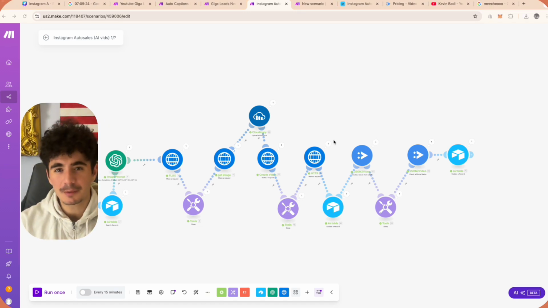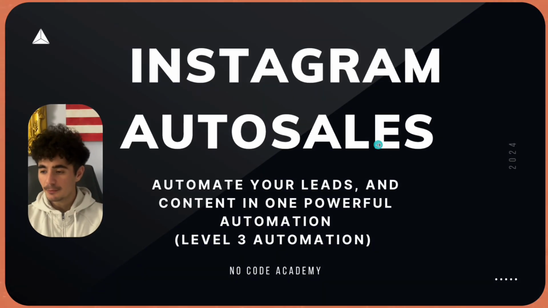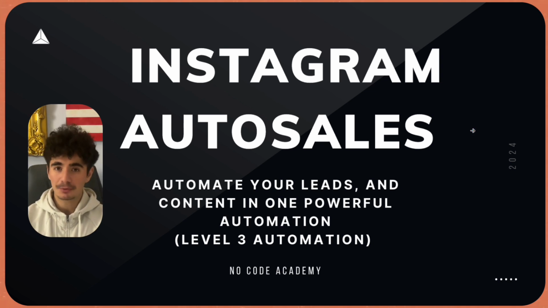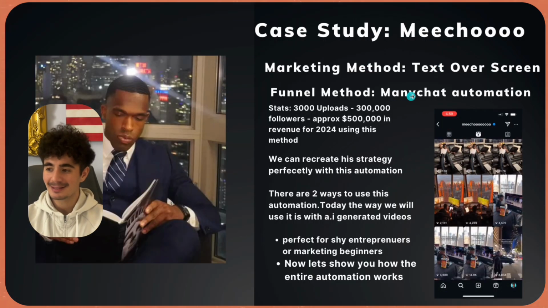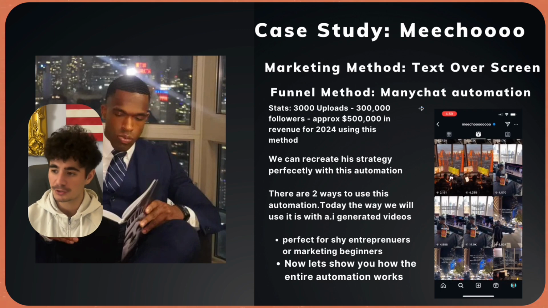Before we get into this automation, let me show you guys exactly how this works and why. So the automation you guys are gonna be learning today automates all the leads that you generate on Instagram and creates the video that then gets uploaded and handles those leads and sells whatever product or service that you're offering. And so the type of content that we're gonna be making today is a marketing method called text over screen.